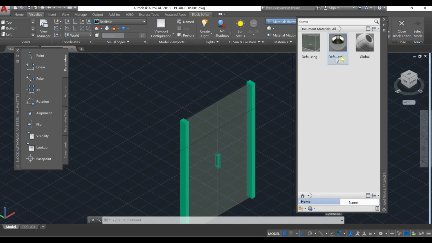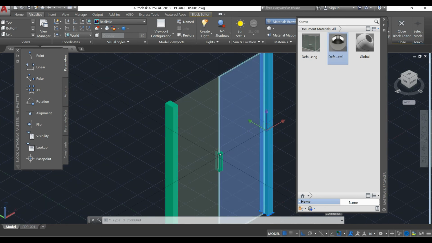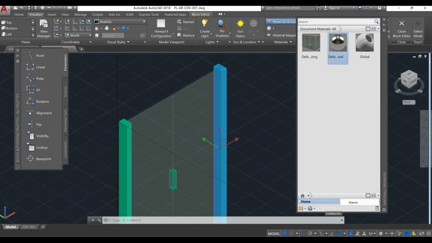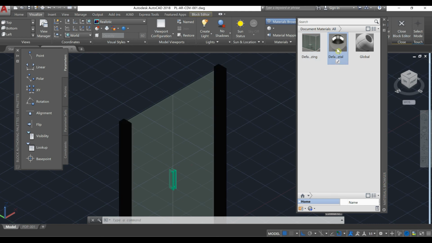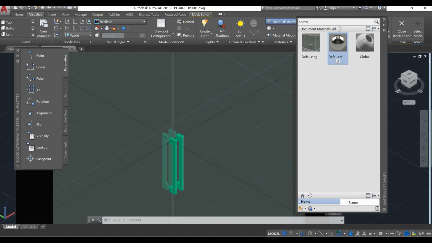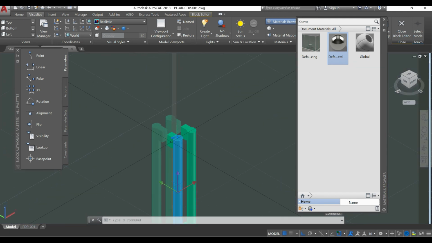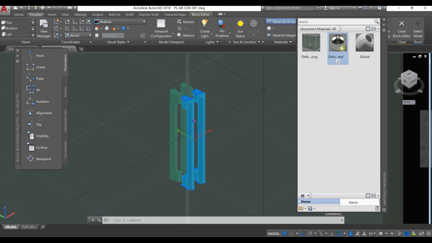I'm going to apply it to the frame first, and both frames. Click and apply, and now I'm going to apply these to the handles. Select the cylinder and the two pieces and assign to the selection.